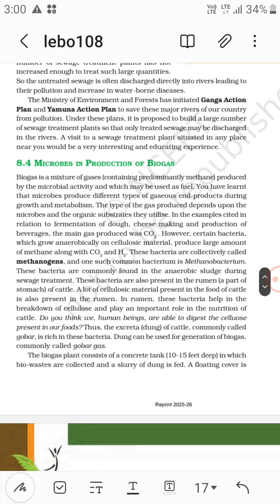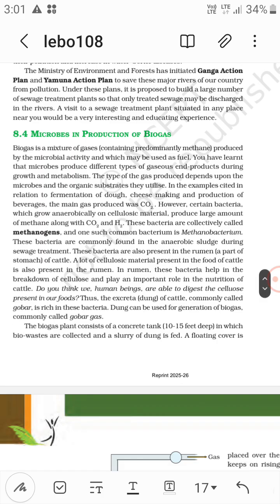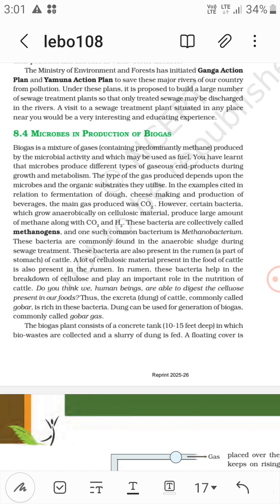These bacteria are commonly found in the anaerobic sludge during sewage treatment, as we already know. These bacteria are also present in the rumen, a part of the stomach of cattle. A lot of cellulosic material is present in the food of cattle. In the rumen, these bacteria help in the breakdown of cellulose and play an important role in the nutrition of the cattle. Do you think human beings are able to digest the cellulose present in our foods?